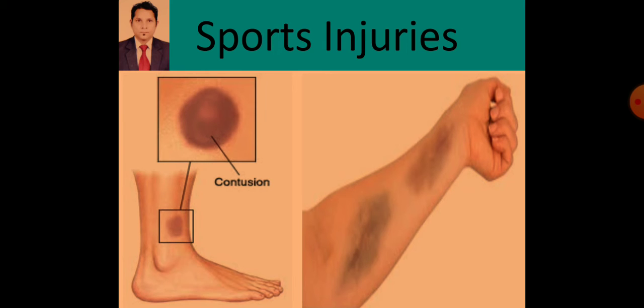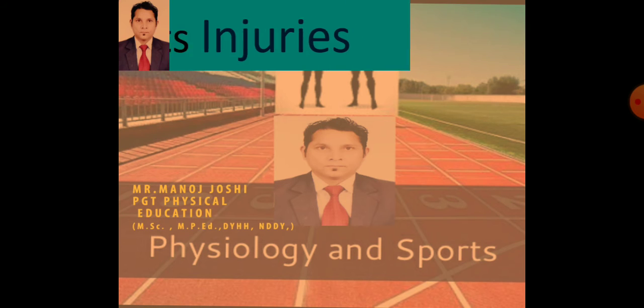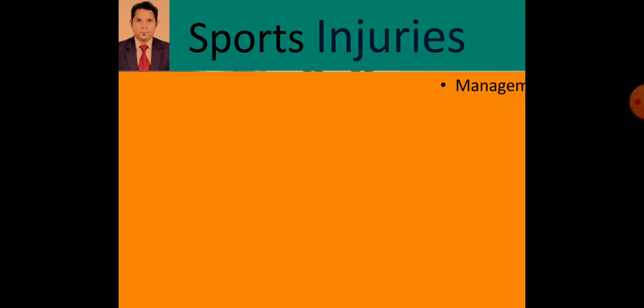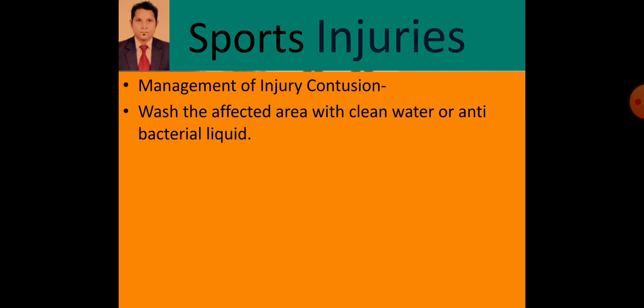That's why the external layer remains the same, but internally there is damage of the tissues. That's why it is a soft tissue injury.